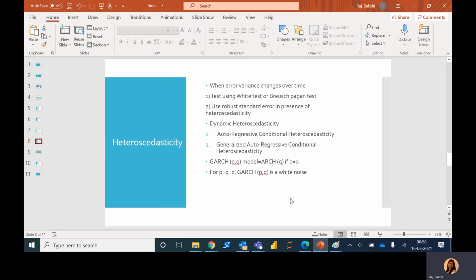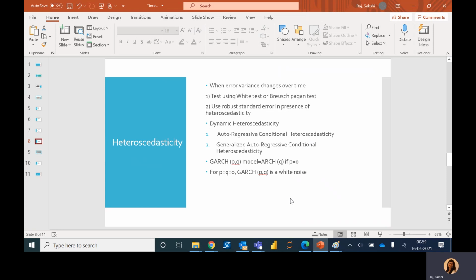We have seen earlier that t stats and F stats and usual statistics no longer remain valid. So what do we do? First of all, how do we test it? We can test heteroskedasticity using the White test or the BP test. And as a remedy to the problem, we can use robust standard errors.